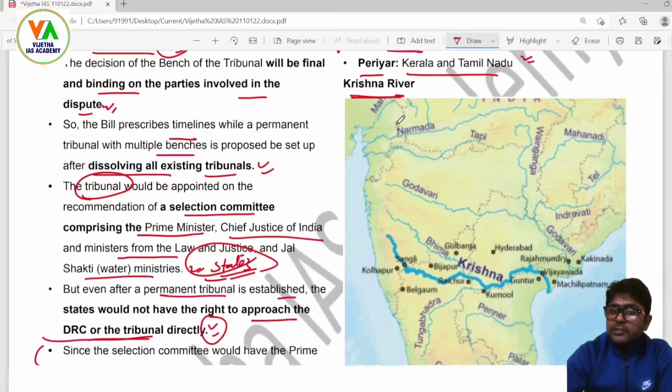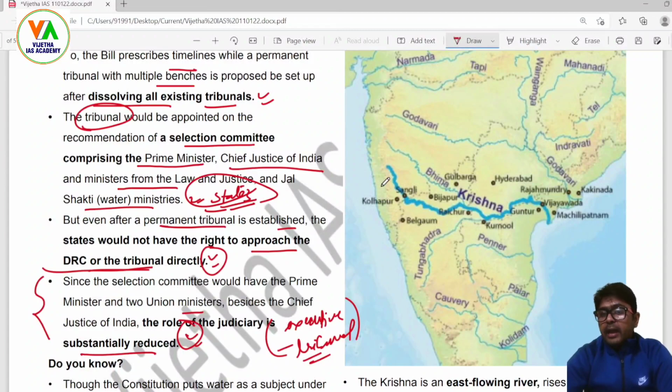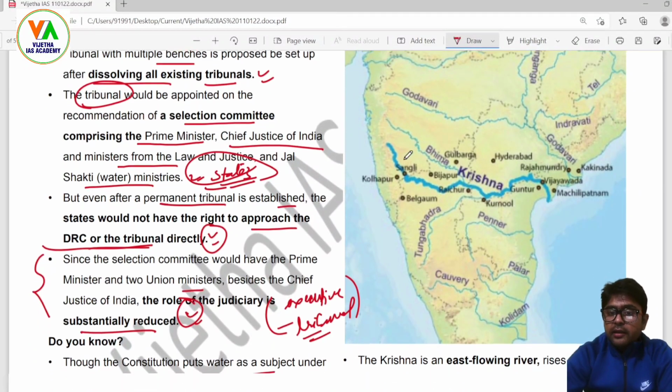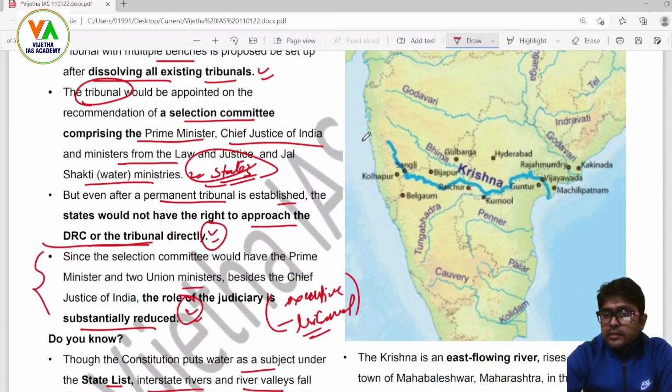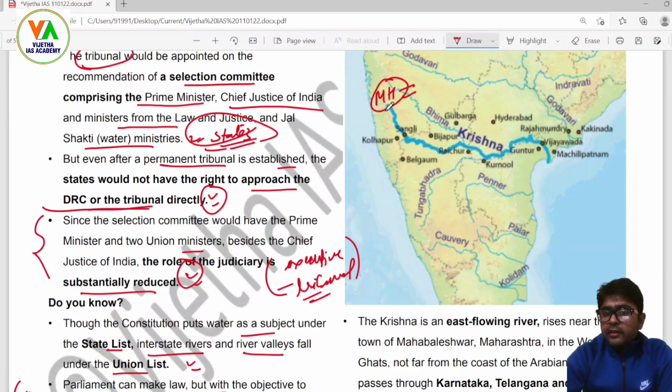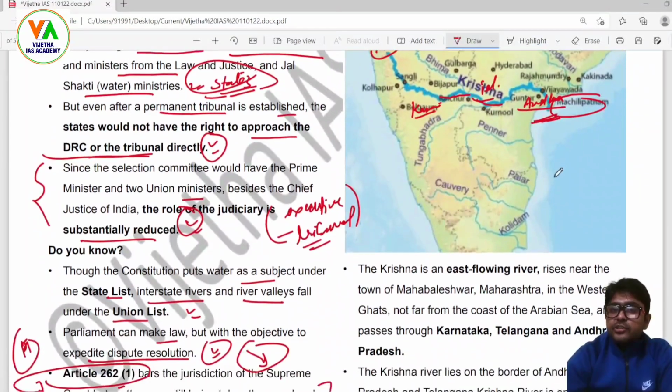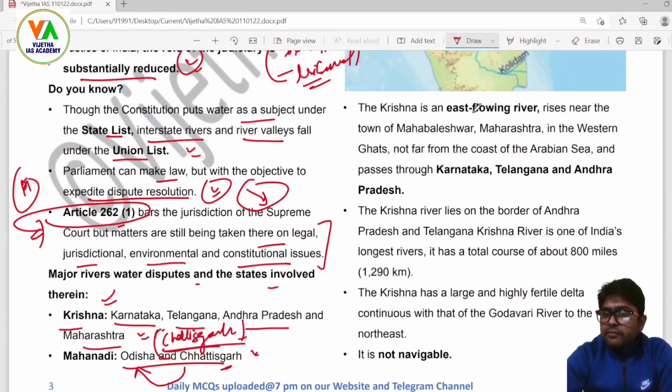Now, some important facts about Krishna River. There you can see in the map that Krishna actually starts flowing from Maharashtra, and from here it falls into Karnataka, and then it goes through the Telangana region, and then in the coastal Andhra region, it discharges its water near Machilipatnam in the Krishna River basin. The Krishna is an east flowing river.